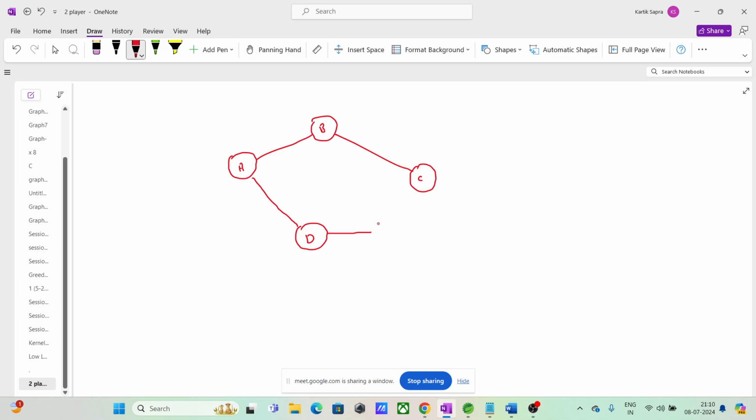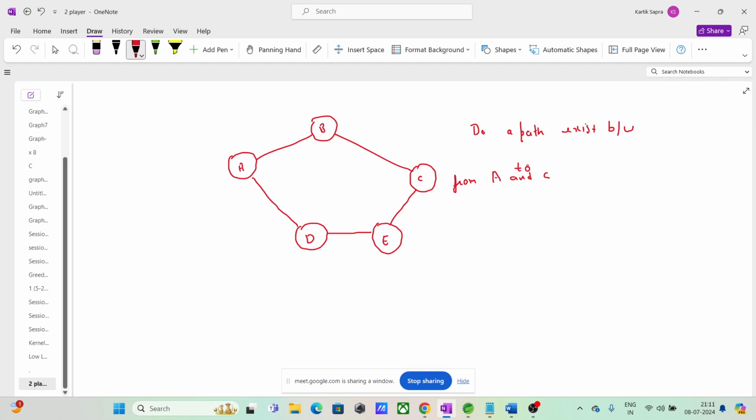And E. So, guys, I have a question for you. Does a path exist between A and C?